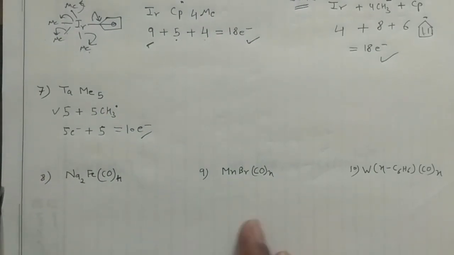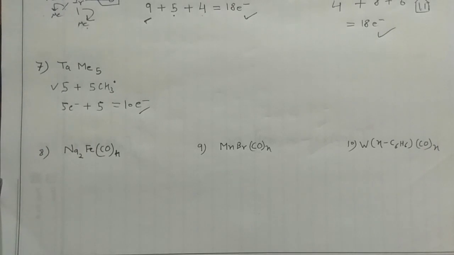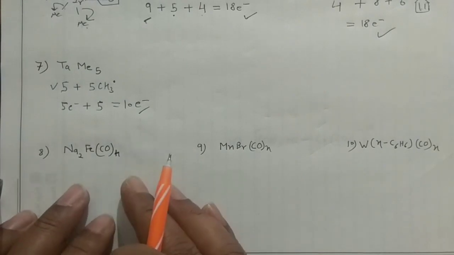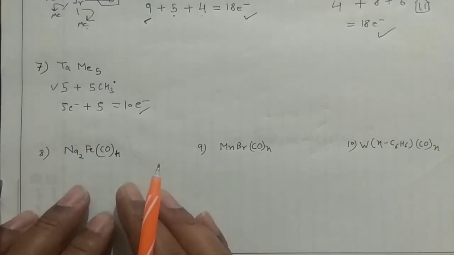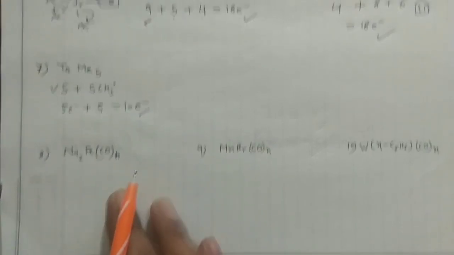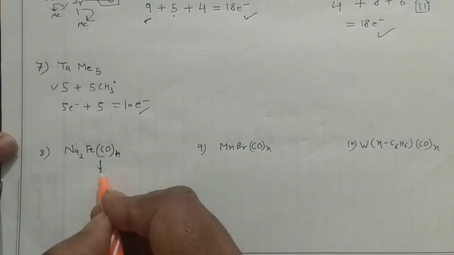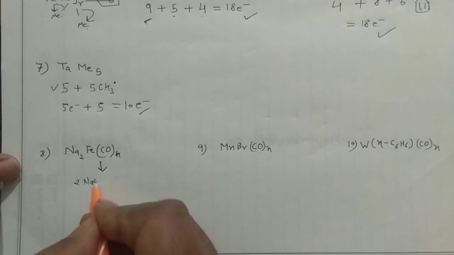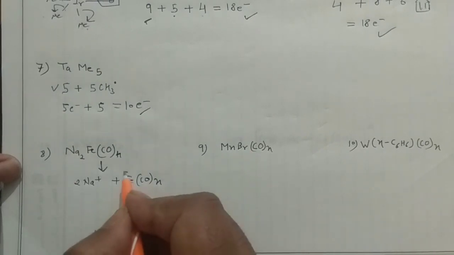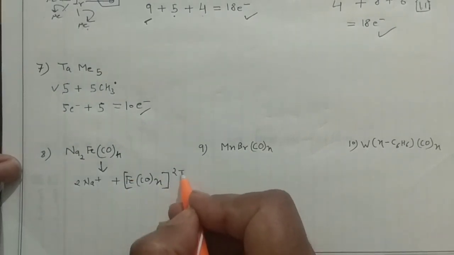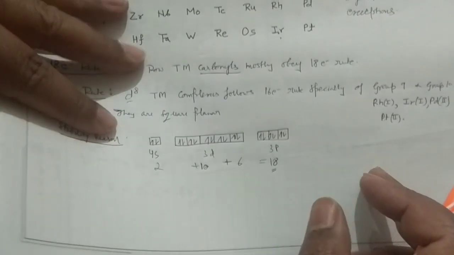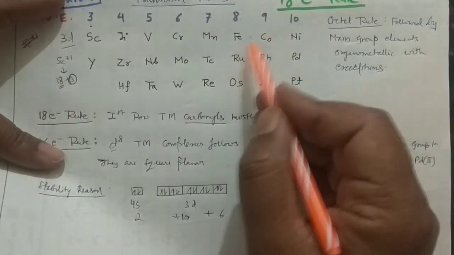Okay, now guys, a little different problem I'm going to solve. In that case, you have to determine the number of the ligands. You should go for this one. So again, you can adopt the ionic method as well as your neutral method. So by both ways you can do that. Okay, so how can I do that? You can see, if you ionize that compound, then you will have the 2Na+, and then you are having Fe(CO)n, and this complex ion would have the 2 negative charge over there. Okay, iron will give you the 8 electrons if you do the neutral method. Okay, that iron will give you 8 electrons.